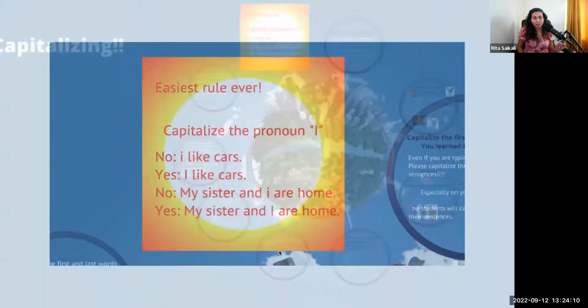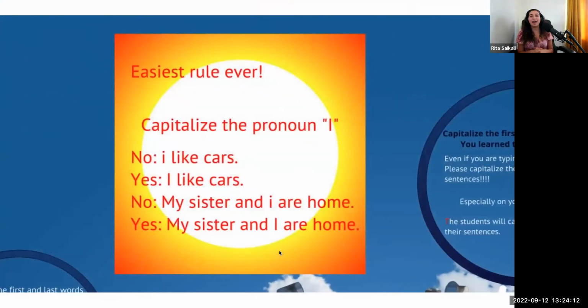Cool. So, easiest rule ever. If the I is by itself, then you capitalize. You know, like sometimes you say, I like cars. I is by itself, so the I is capitalized. If you ever find an I in a sentence by itself, make sure to capitalize it. Easiest rule. That's it. There is no deviation. If it's by itself, then you capitalize. I like cars. I is by itself, so we capitalize the I.